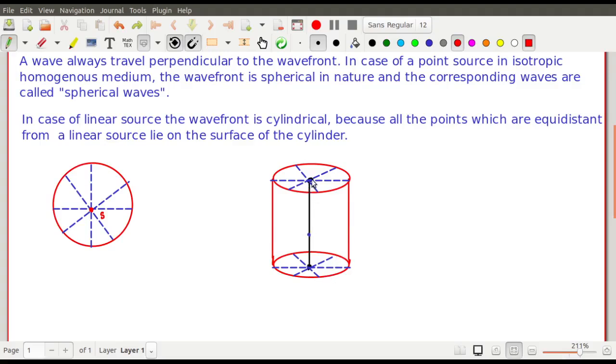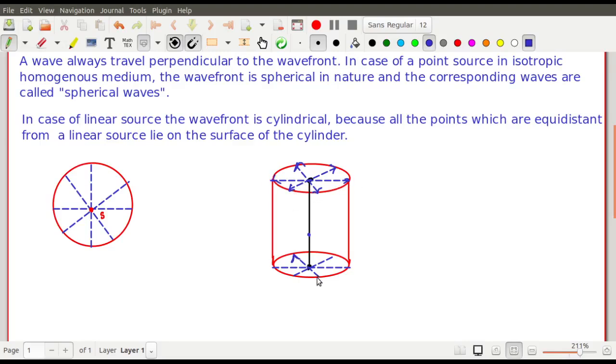I have shown you for the top and the bottom points actually. The others you can do automatically yourself. Just put some arrow, so this is the direction of propagation of the waves.